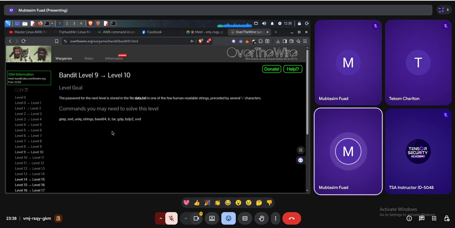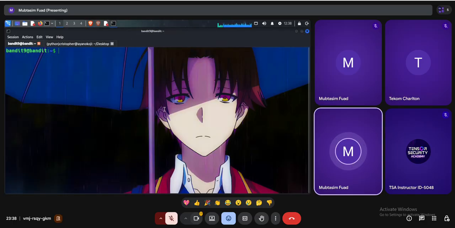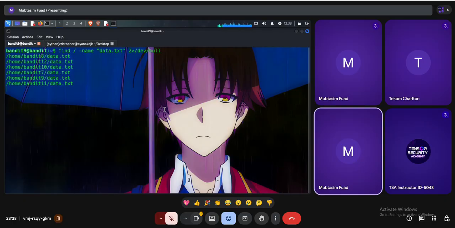And how can I identify the password? The password is preceded by several equal signs. So I have to find which line has that. That's all. So first of all, let's find it: find / -name data.txt 2>/dev/null. Pretty simple, right?